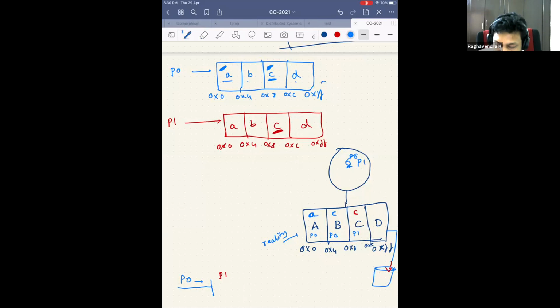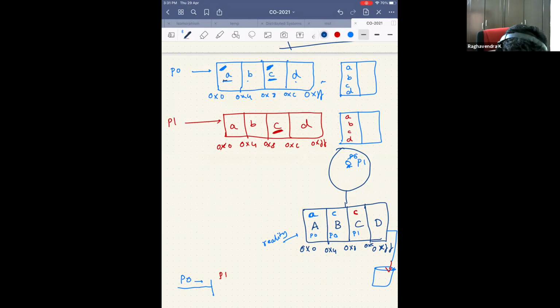So for each process I will create a table. Let's assume this table is also virtual. I have kept it somewhere, but I will not tell you where. These tables have entries A, B, C, D. In operating systems, you will see how to efficiently design these tables, but we'll not get into it now because it will come in your operating systems class.